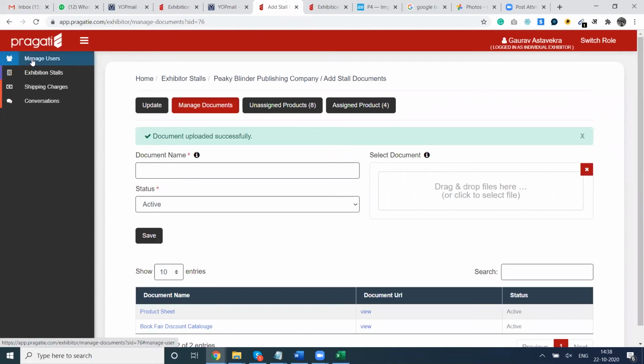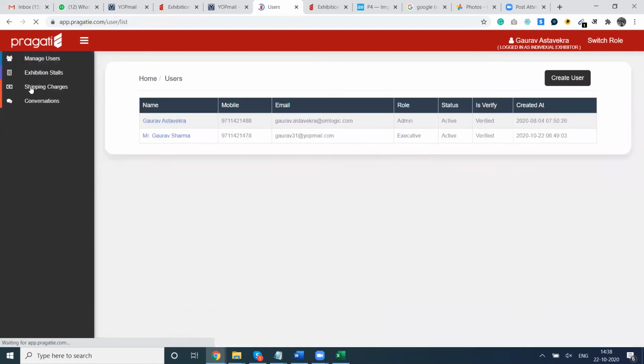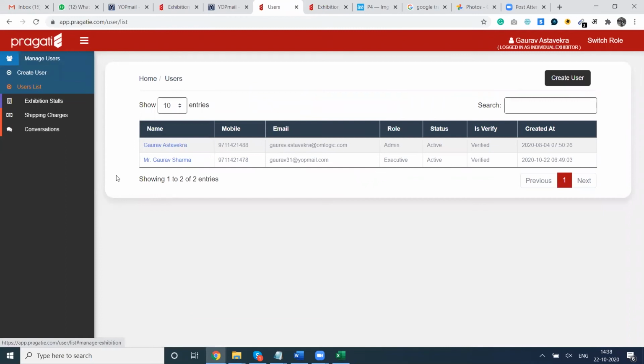So in the menu, there's a link called Manage Users. We'll click on this and see there are two sublinks appearing. One is Create User, another is User List. When you click the user list, in the very initial phase, you will see only your name appearing there. In my case, it was Gaurav Stuck earlier. Now I set up one more user, which is Gaurav Sharma.